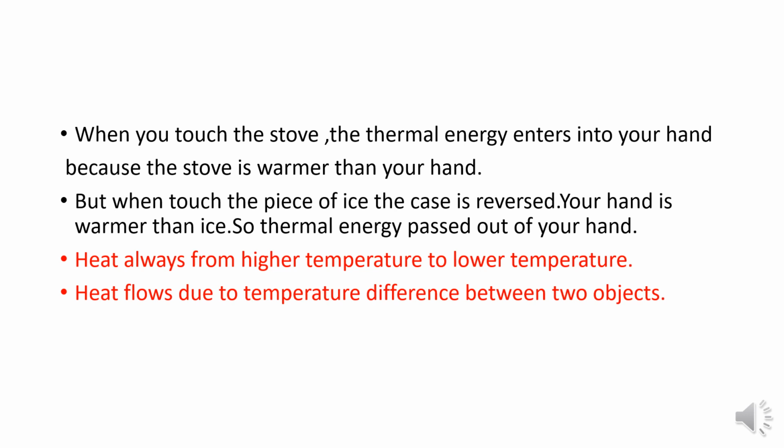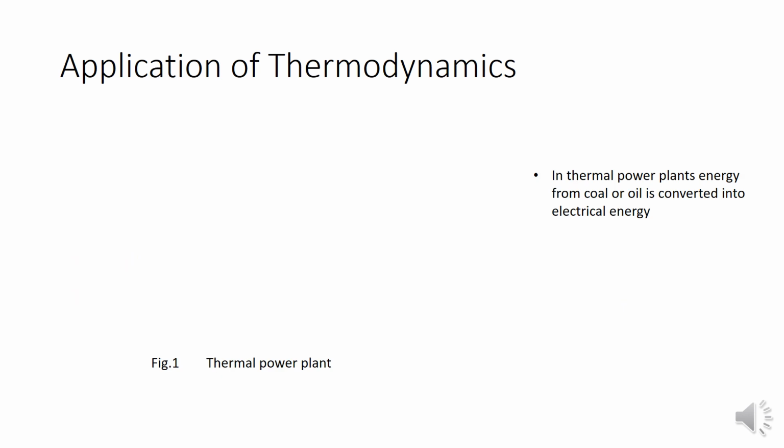In the second case, the boy is holding some ice in his hand, and heat is transferring from the hand to the ice. Our body is warmer than the ice, so heat is flowing from the higher temperature to the lower temperature. That is, heat flows due to temperature difference between objects.